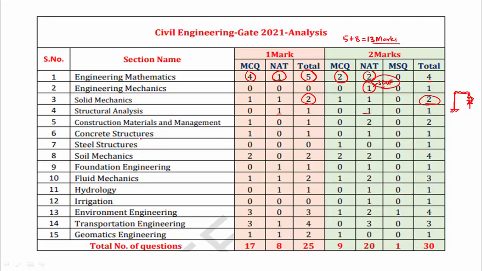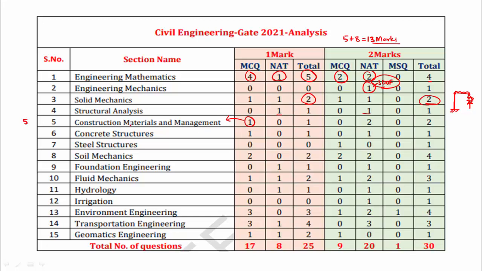The main thing is that there are 5 marks weightage in construction materials and management, out of which 2 are 2-mark questions and one is a 1-mark question. One question is like: seasoning of timber leads to what?